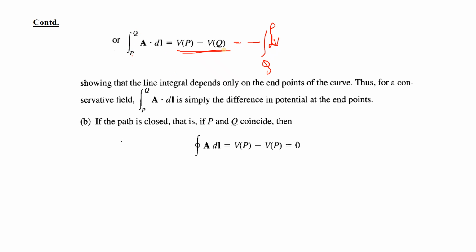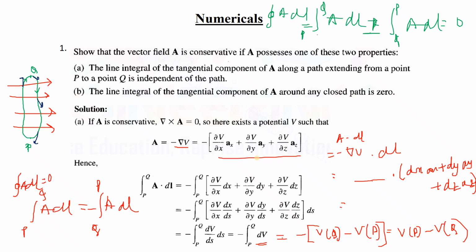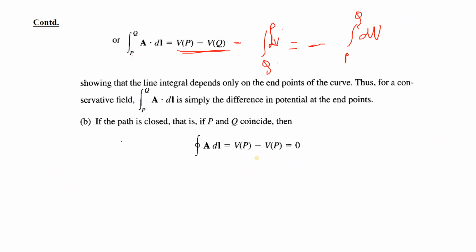If we calculate the result from P to Q and then from Q to P, it is the negative of P to Q. Oh sorry, this was not negative, this was positive. One minute, this is positive and it means this is minus P to Q. So that means if we add them, it will be zero. So this is the concept of the curl 0.